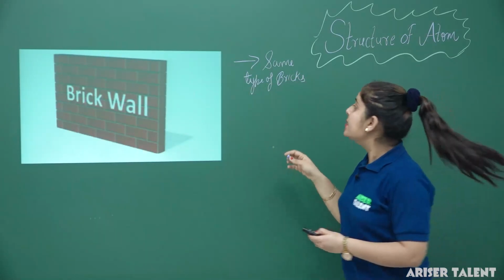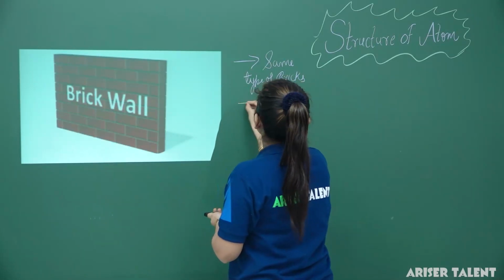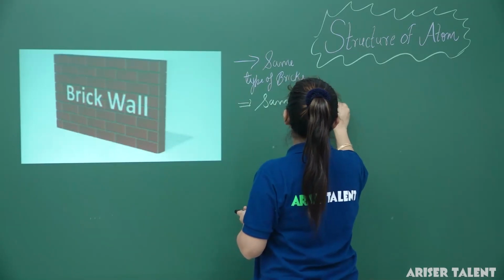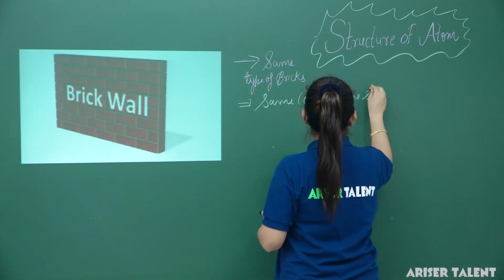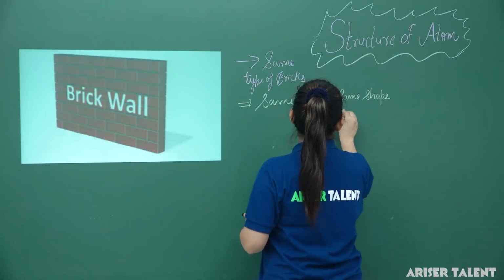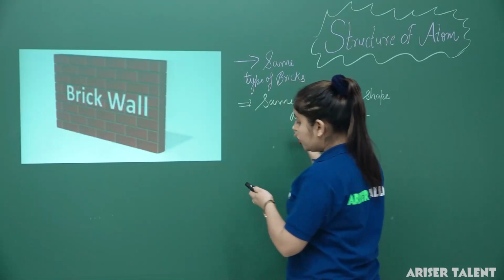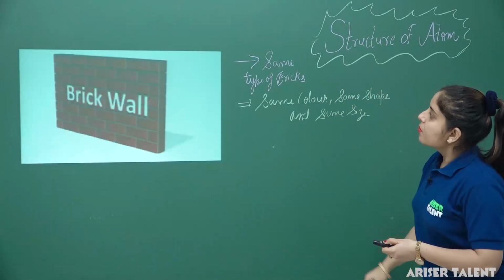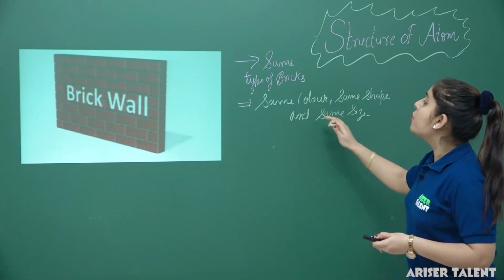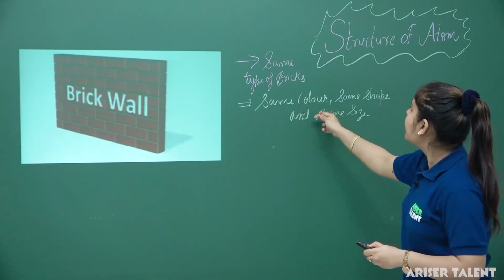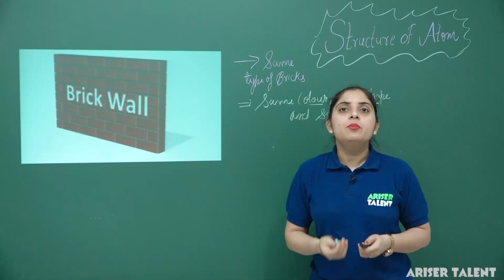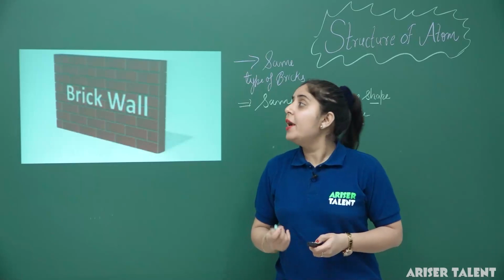Same type of bricks means the same color, the same shape and the same size. So the brick wall consists of the same kind of components, having the same color, same shape and same size. Dalton propounded some postulates regarding the atomic theory.